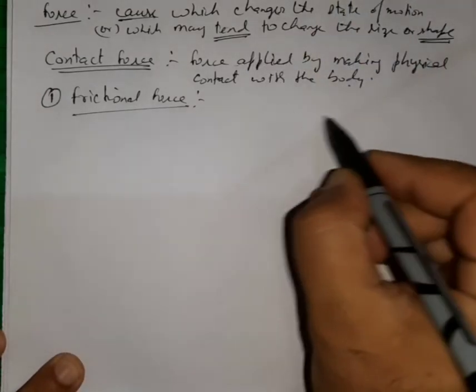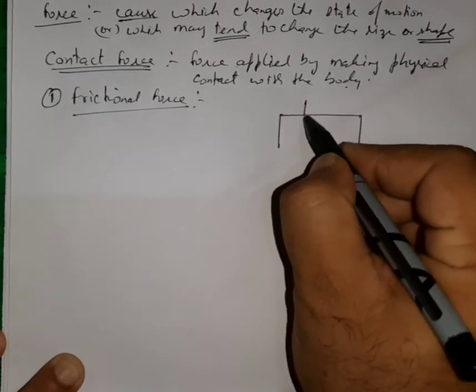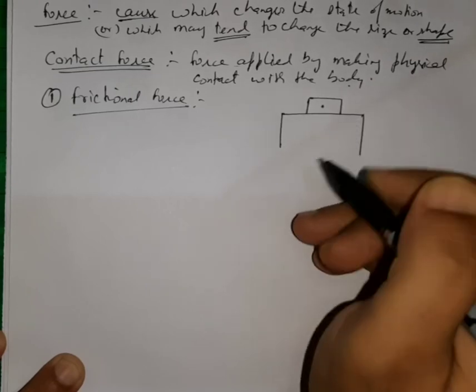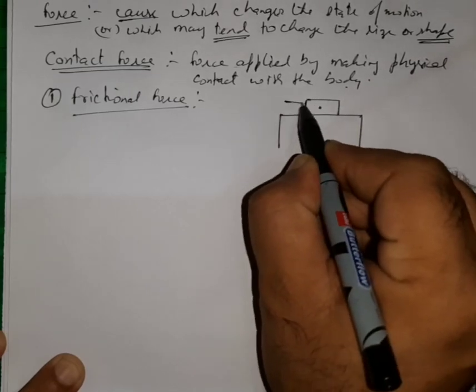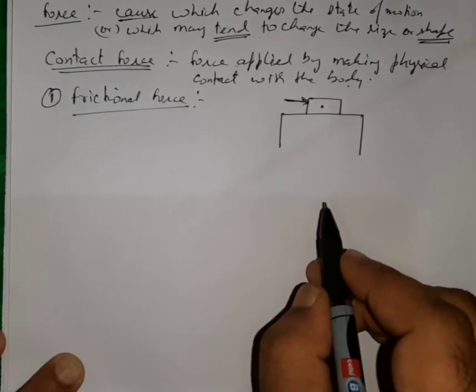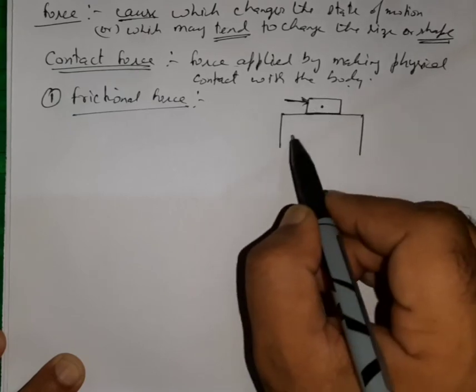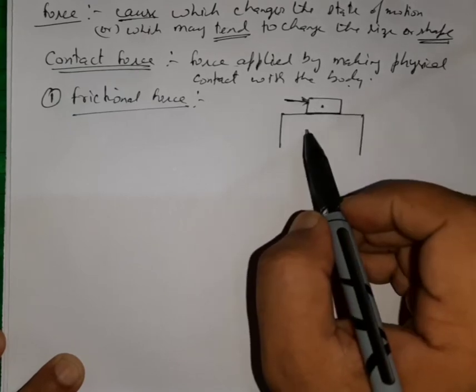So let us say that I have some table like this, and if some object is lying here, and I am pushing it in this direction, then at the surface of contact, this body will try to oppose the motion.